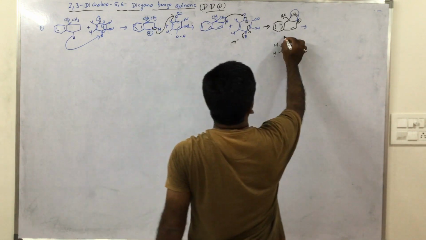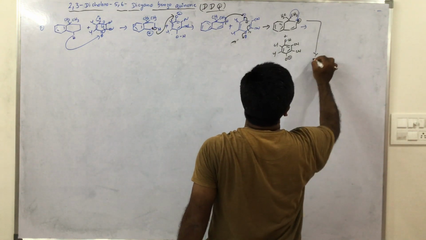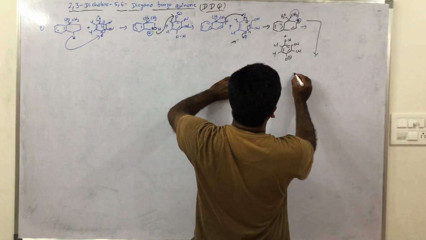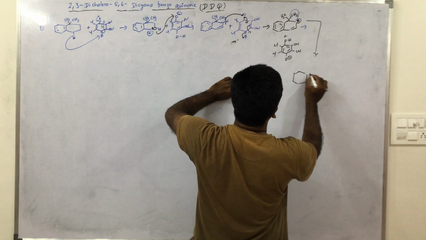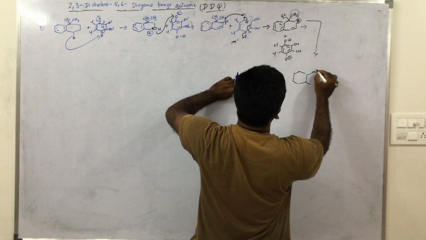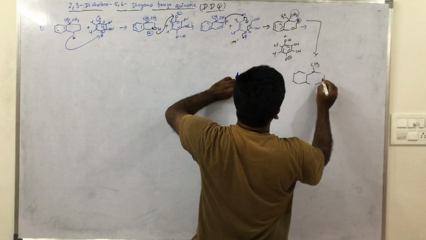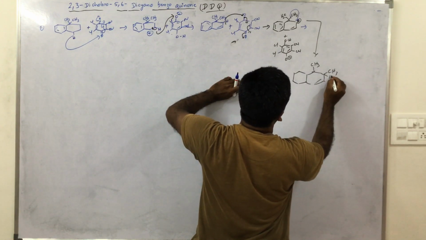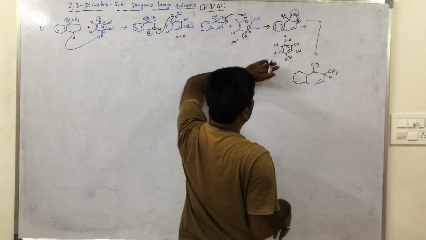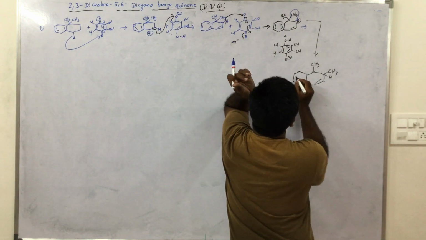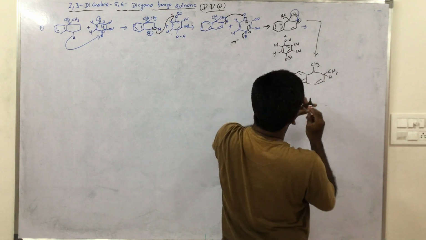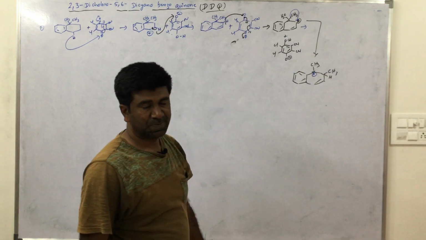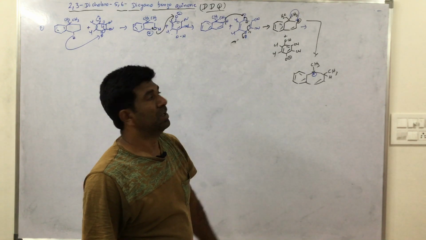Now what happened? This methyl group migrated from this carbon to this carbon. Now the product is: this is CH3 and CH3, here one more hydrogen is present, and here positive charge is there, clear.